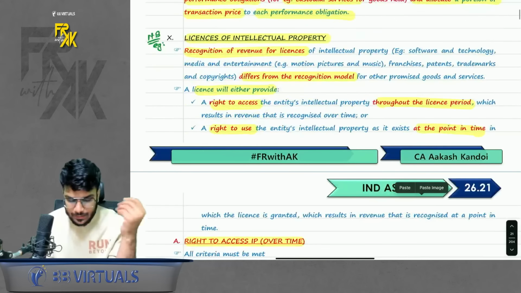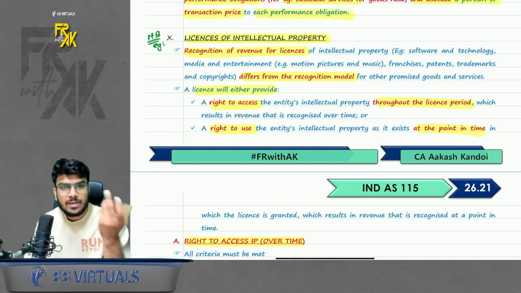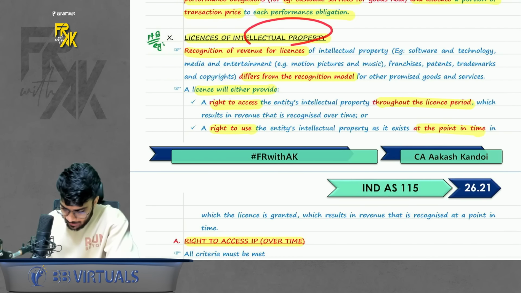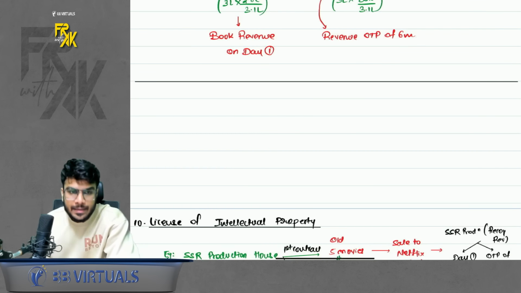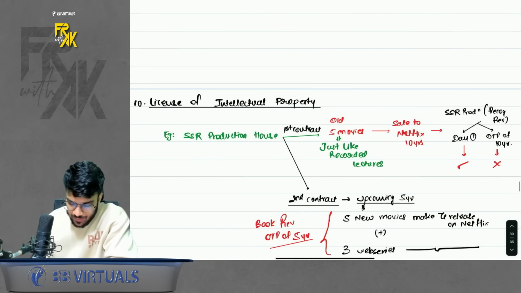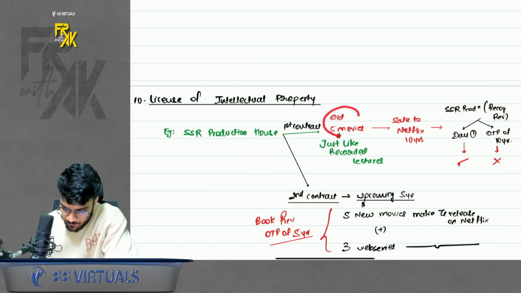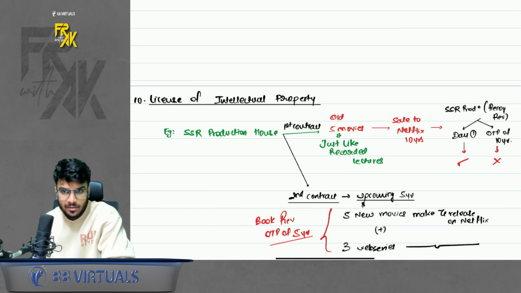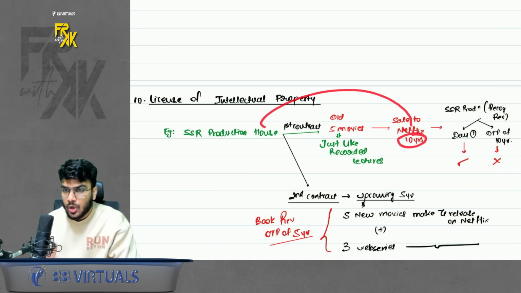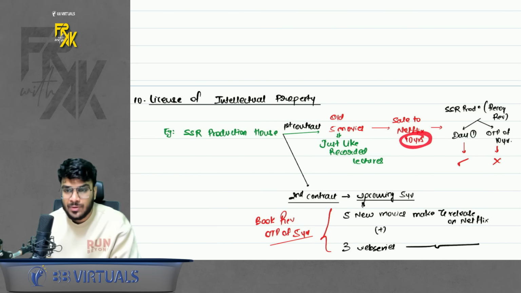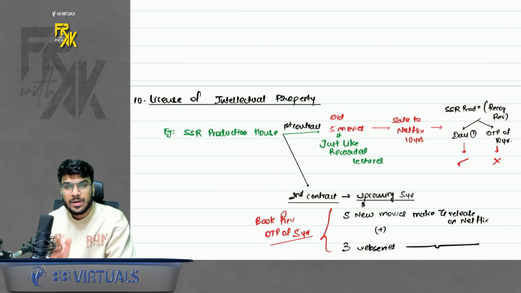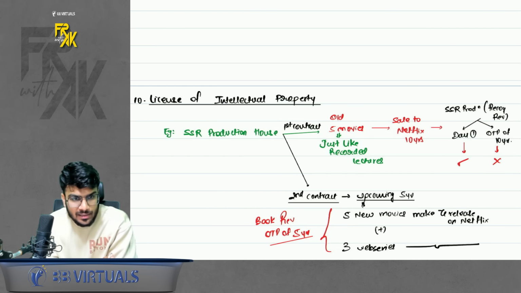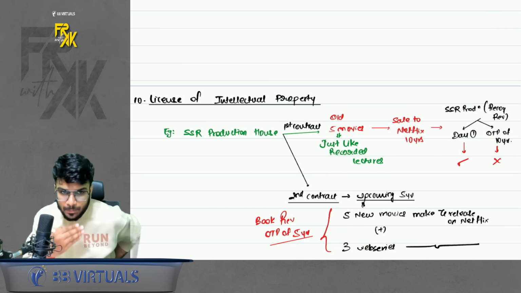Next point. Licenses of intellectual property. Now what is the meaning of this? Sometimes you sell your intellectual property like music rights, movie rights, team logo rights. Just remember one thing: whenever you are selling your IPR, let's say you are selling it for 10 years, don't look at for how many years you are selling. Just see whether you are selling any recorded content or you have an obligation to perform across 10 years.